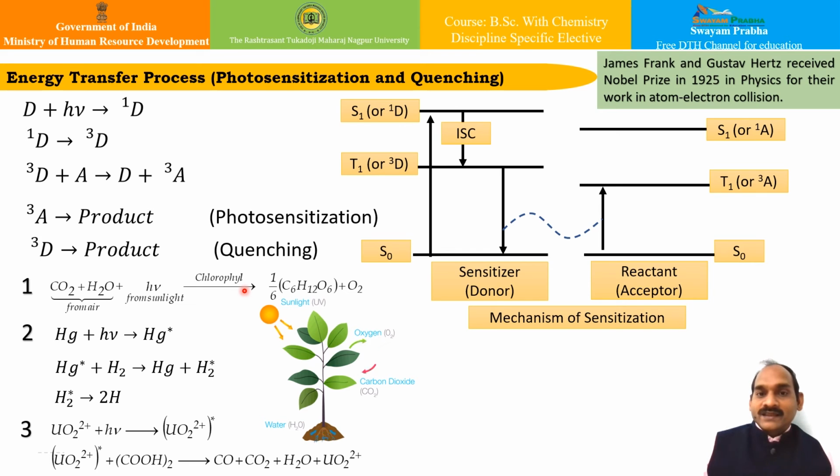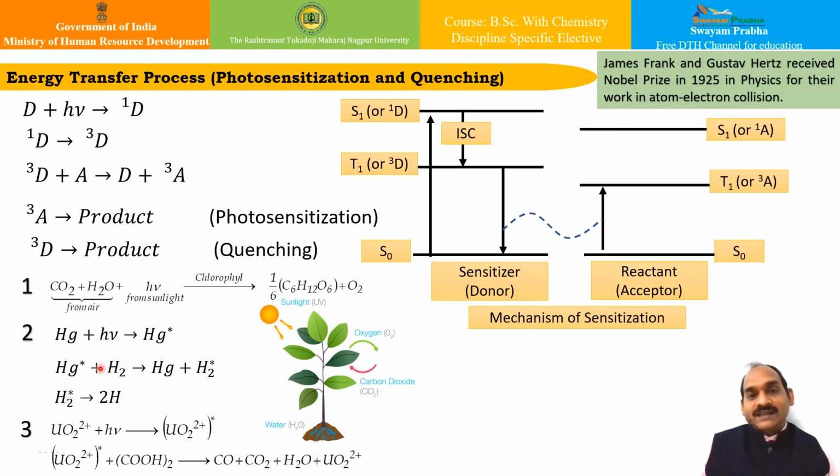However, in green plants, the pigment chlorophyll acts as the photosensitizer and transfers the light energy to reactant molecules like carbon dioxide and water, and thereby produces carbohydrate food, the conversion to sugar. This photochemical reaction which takes place in nature is very useful, and it is one of the best examples of photosensitization.